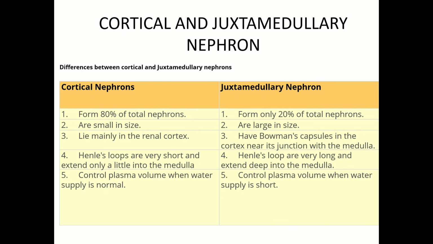Cortical nephrons control plasma volume when water supply is normal. Juxtamedullary nephrons control plasma volume when water supply is short.